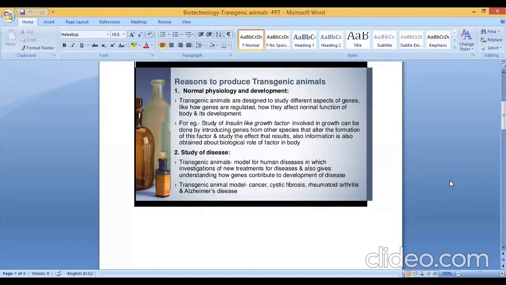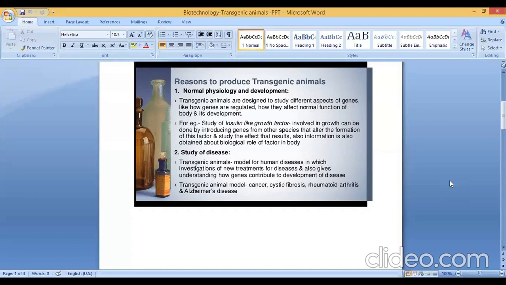Okay, so what is meant by rheumatoid arthritis? It is a common disease. It is a chronic inflammatory disorder that can affect more than just your joints. So the joint pain you will be getting, that is rheumatoid arthritis. Then second one is cystic fibrosis. Do you know what is meant by cystic fibrosis? Fibroids. Then next one is Alzheimer's disease.